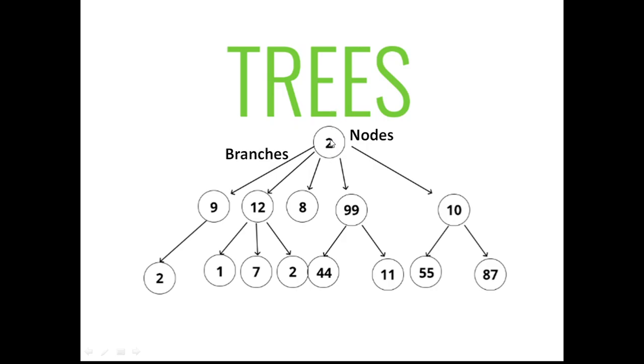So the root node can have out degree, but it cannot have in degree. There is no node in the tree which can have more than one in degree. The out degree is not restricted. Any node can have any number of out degree, but those nodes whose out degree is 0 are said to be the leaf nodes.